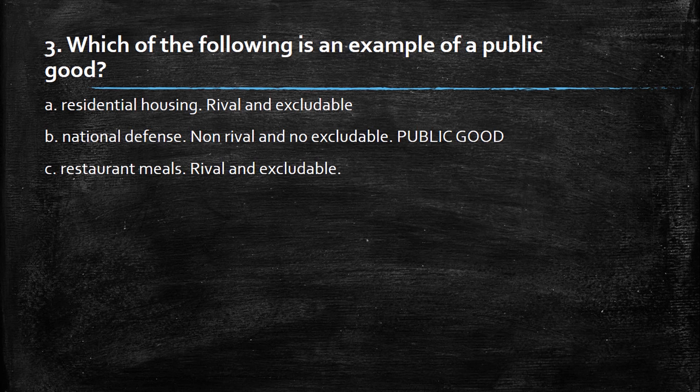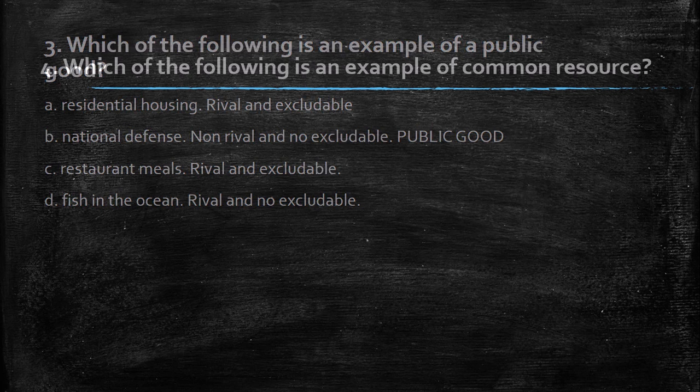Let's see the other ones. Restaurant meals: you have a dish, so other people cannot enjoy the same dish as you because you are consuming this specific dish. So it's rival. Excludable, of course, you need to pay for that. So it is simply a private good. Fish in the ocean is rival. The fact that you fish prevents another person from taking the same fish, but it's not excludable. You can go there and fish as well. So we would say it's a common resource.